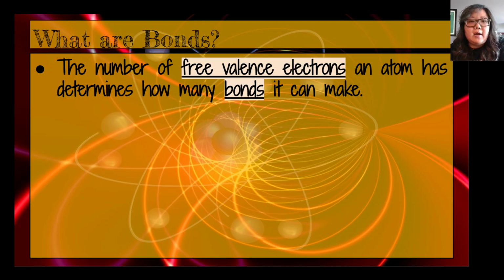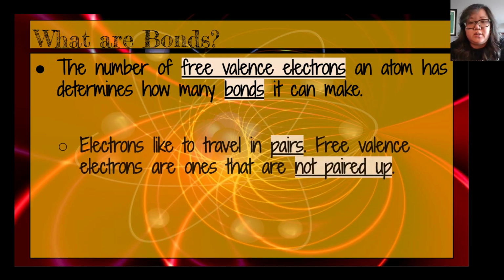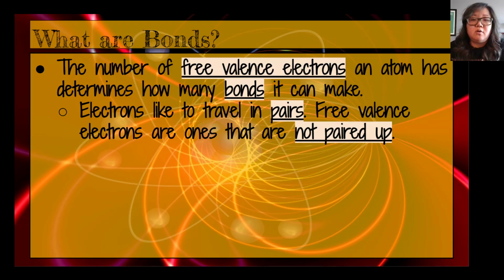Now, the number of bonds that an atom can have depends on how many free valence electrons there are, because each electron can make a bond with another atom. But they have to be free. And what does that mean? Well, electrons like to travel 2 by 2. They like to be paired up.